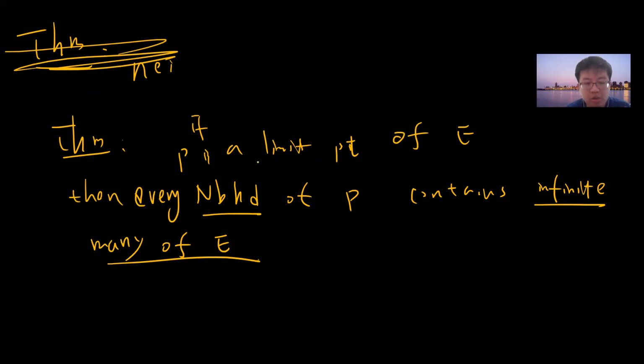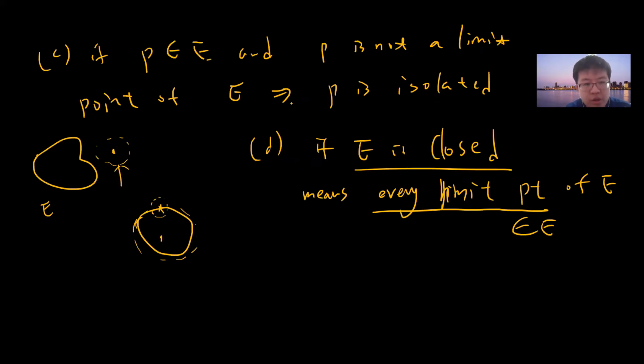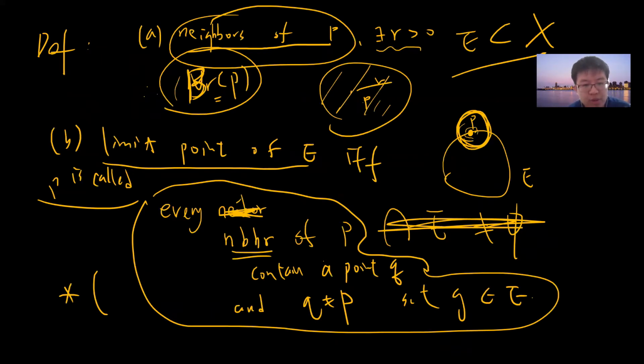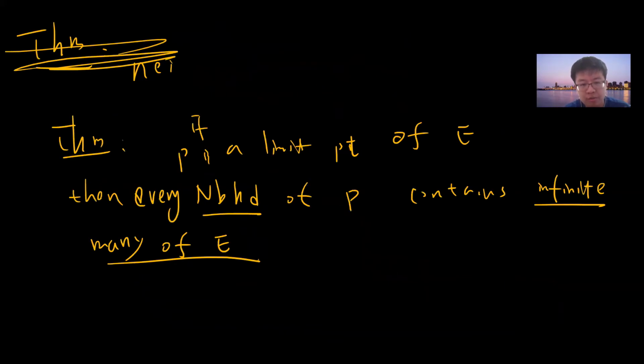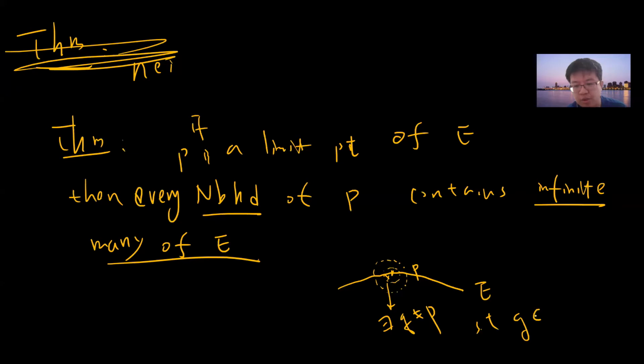Let me remind you quickly what a limit point is, right? Limit point means that every neighborhood of P contains a point Q, and Q is not the same as P. Okay, so let's draw some picture. So this is E, right? However small you draw the neighborhood, it can be arbitrarily small, there must exist some Q, with Q not the same as P, such that Q belongs to E. Okay, so this is the definition, right?